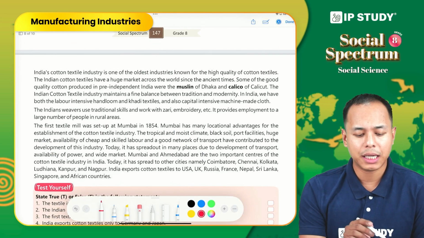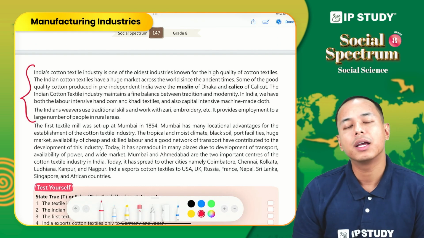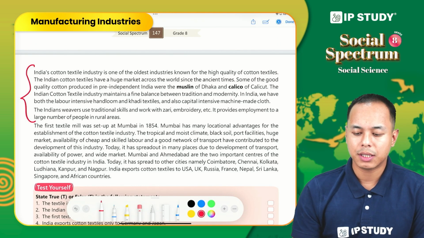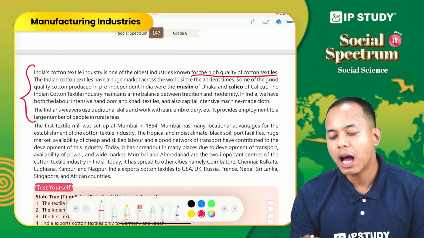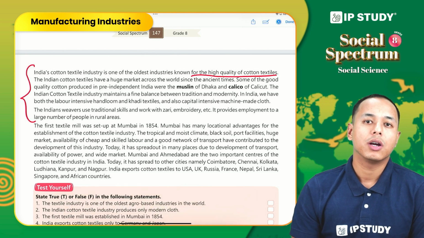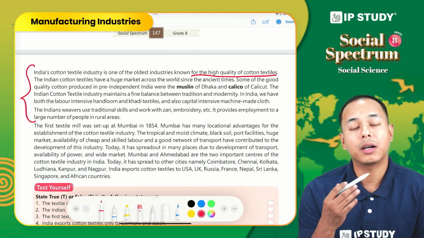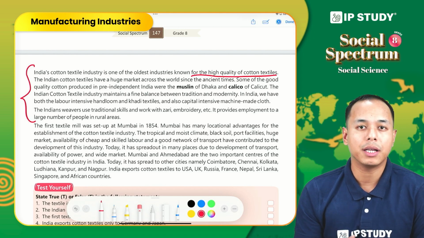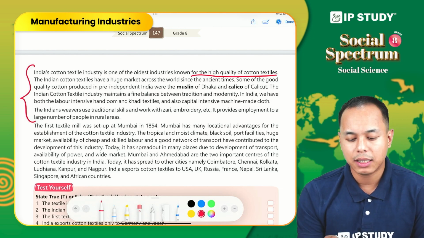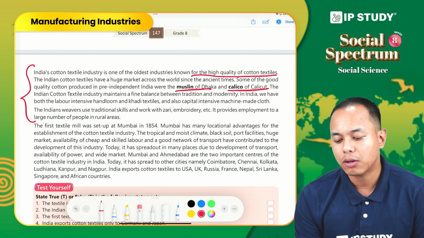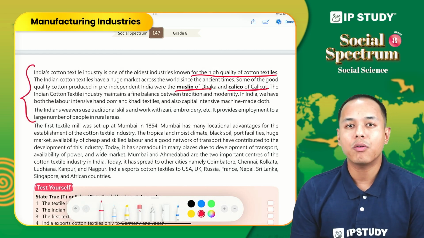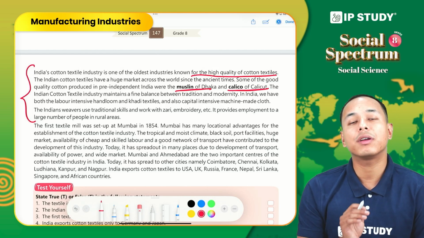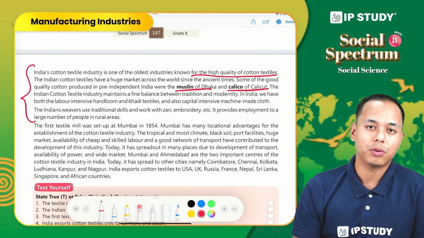When we talk about India's cotton textile industry, it is one of the oldest industries, and it is known for high quality cotton textile. In fact, the products of the cotton textile industry from India, like the muslin of Dhaka and the calico of Calicut, were well renowned before independence, during the colonial rule.